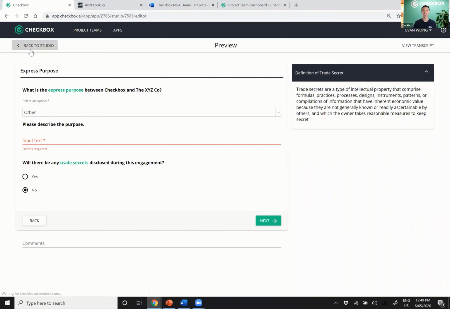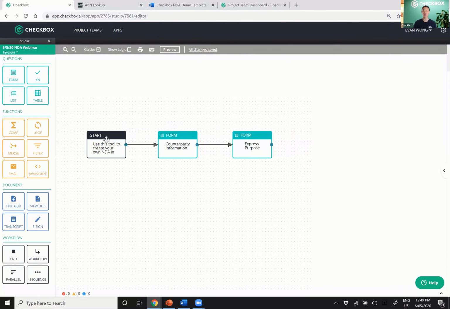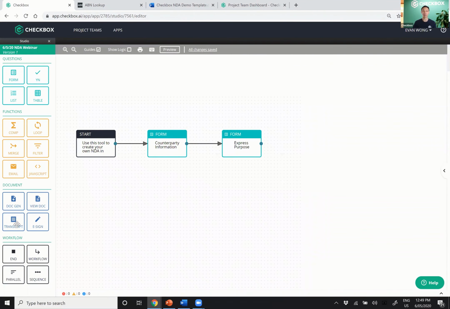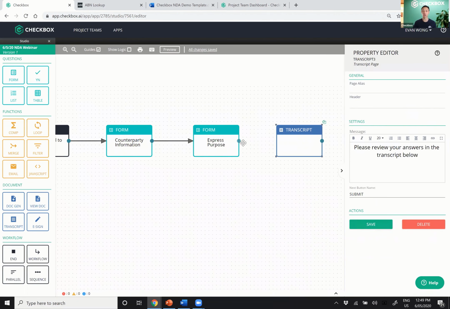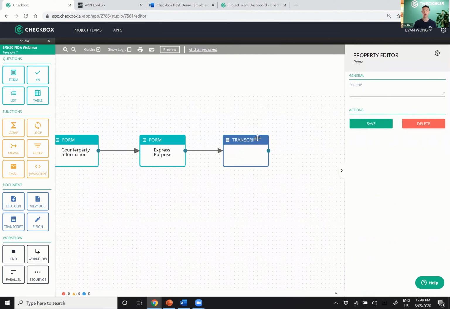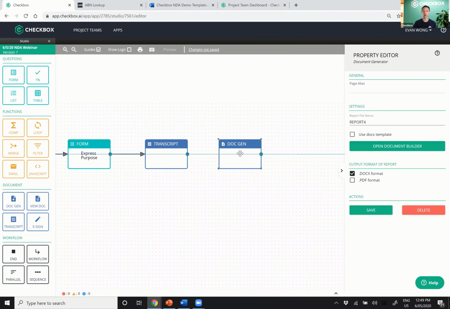So far, it's looking pretty good, but we haven't loaded the document yet, and that's going to be the last step. So let's do that together and see the final result. We've got all of this in place now. Best practice is to bring in something called a transcript. The transcript helps the end user review all of the questions they've answered and make any amendments if there are any mistakes along the way. That's automatically done in Checkbox for you. We're then going to introduce a doc generation block.